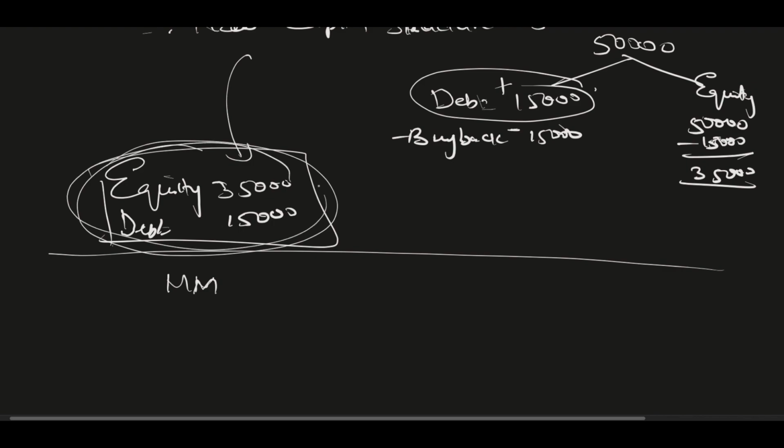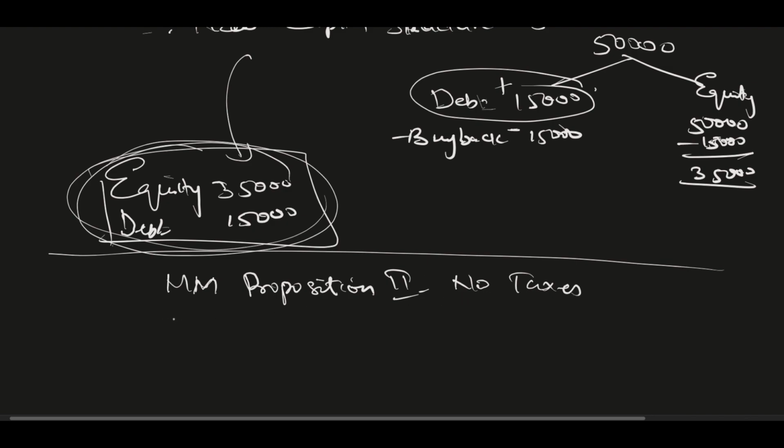Only then can I find out the value. So I'll move to proposition 2, with no taxes, because we are still not considering taxes.